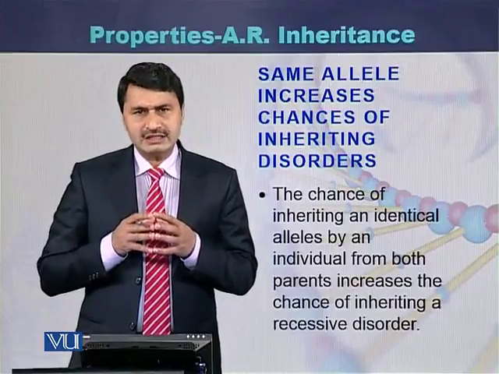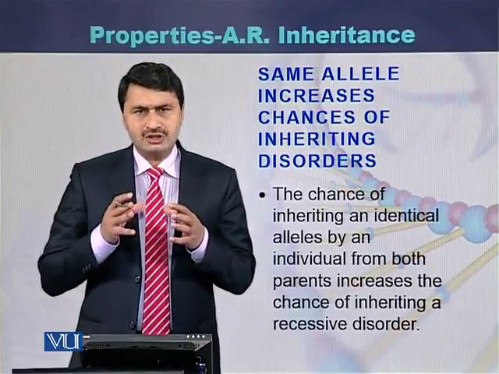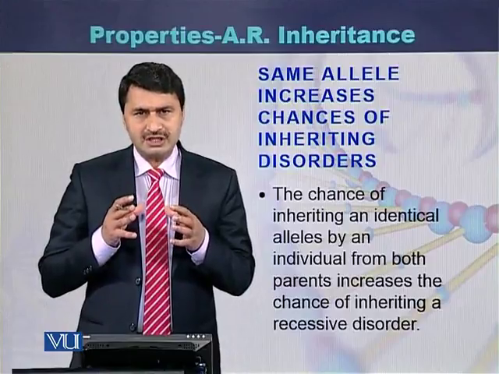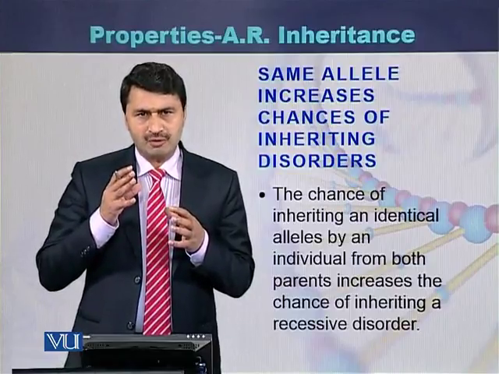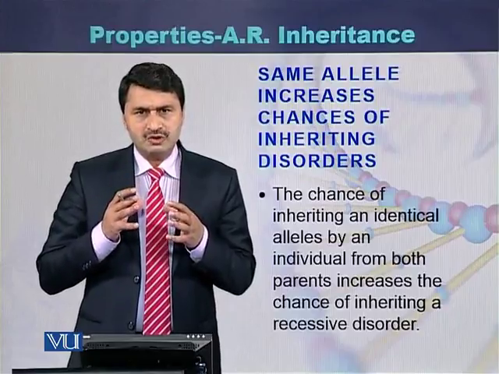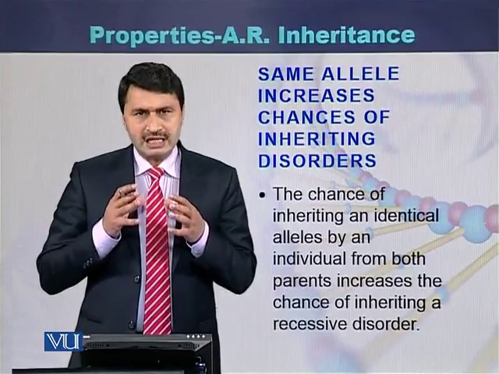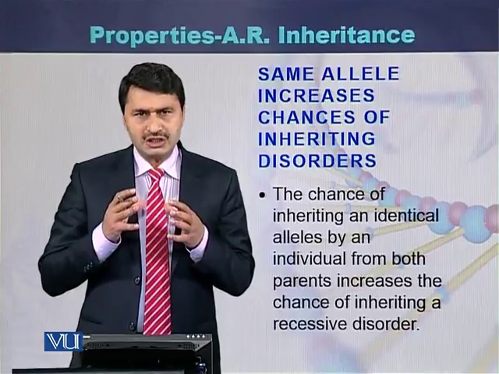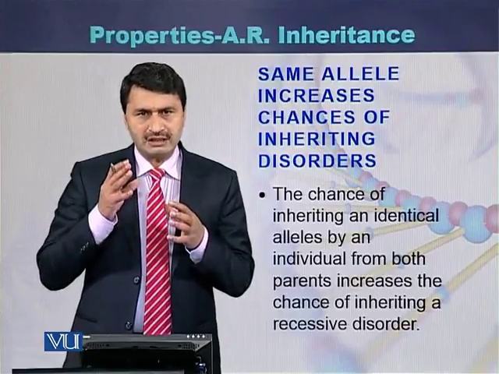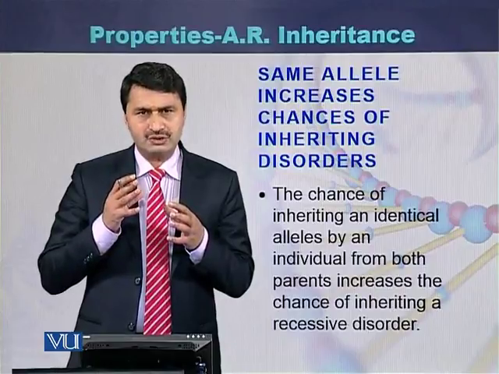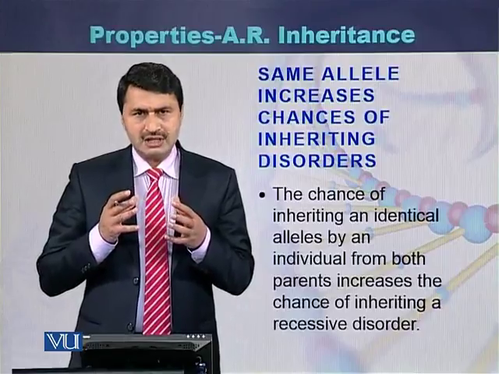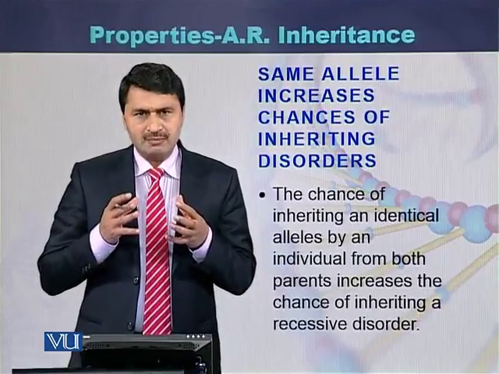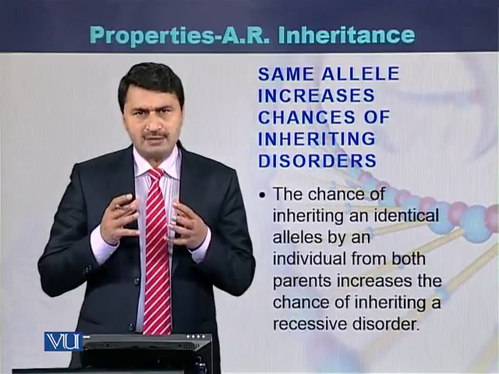The same allele increases the risk of the disease because there are cousin marriages, or marriages within the family, and the same allele is inherited from grandparents to parents, and from parents to the children. So there is a possibility that the same mutated allele is being inherited from the grandparents to parents and from parents to the children. So if the allele is mutated, there is a chance that the disease would be greater in that particular family or in that particular population.